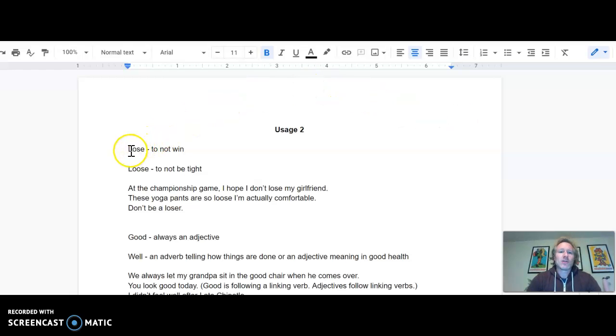Give me a break. The word lose is right here. It's spelled L-O-S-E. It means to not win. The word loose, an entirely different word. We got two O's in the middle of it. Loose. It means to not be tight.